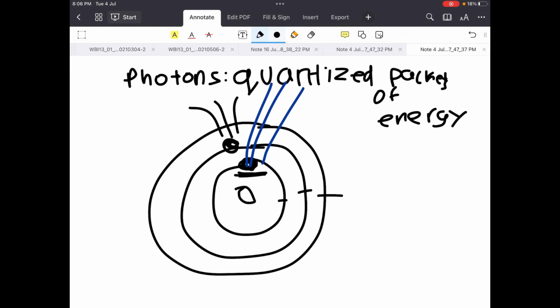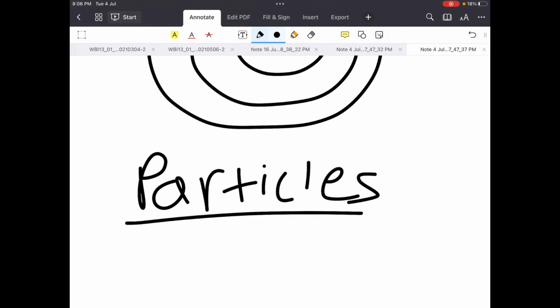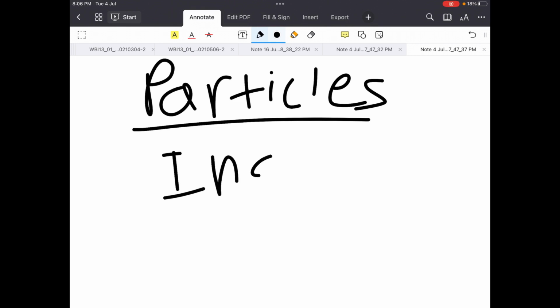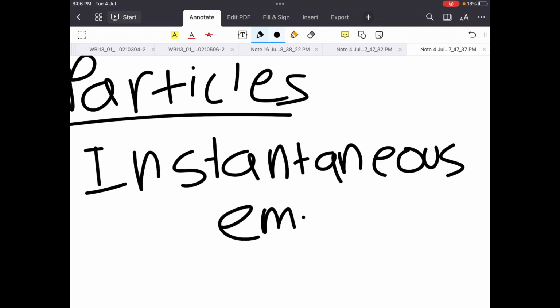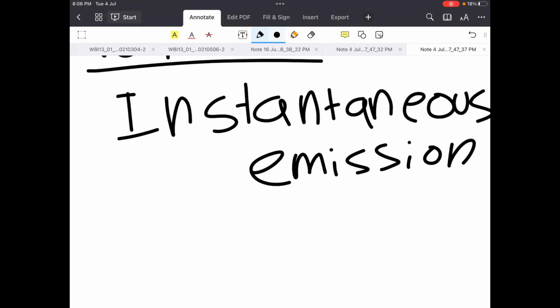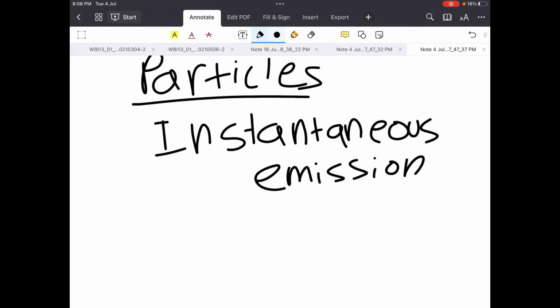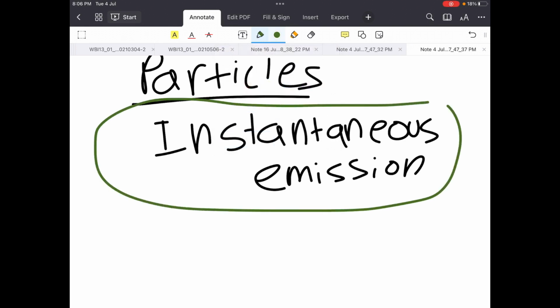So that's the first proof. For particles, there is instantaneous emission, and this is what is observed. While in a wave, it would take time for energy to build up. So that's the first proof: instantaneous emission.